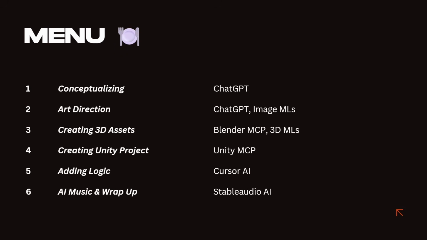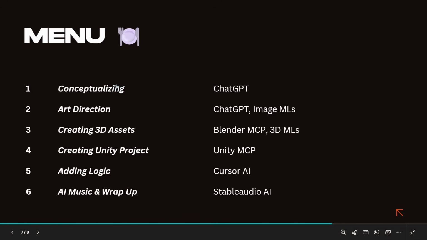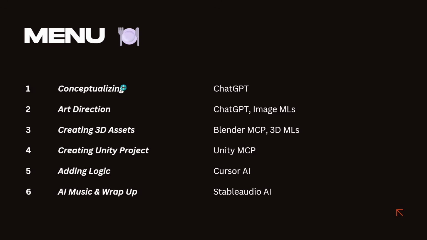What's on the menu today? Basically, these are the steps of how I created that little game. Let's go through them. First is conceptualizing. Let's create an idea for the game and a rough concept for the game and what exactly we need to make this game. Next one is art direction, how our game looks and feels, what kind of references we use. And for these first two steps, we use ChatGPT and image machine learning tools.